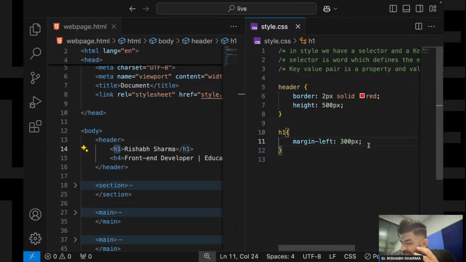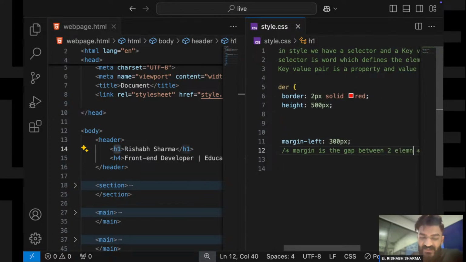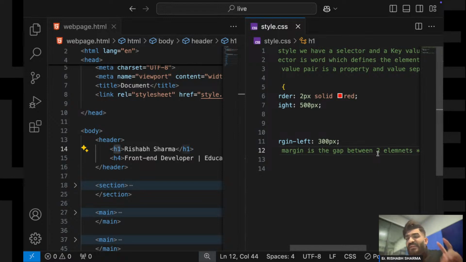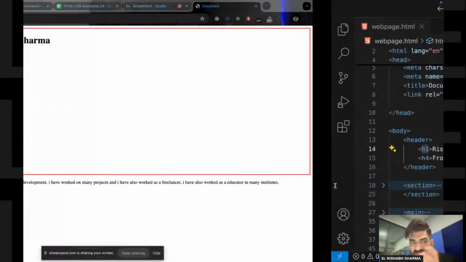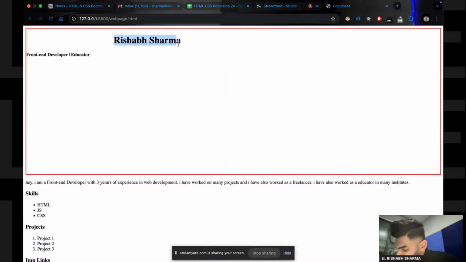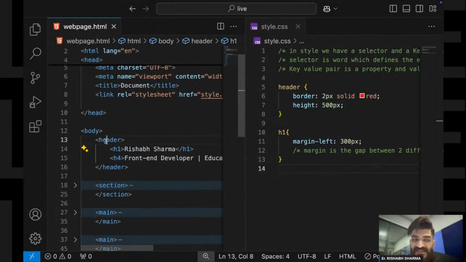Now let us understand what margin is. A margin is the gap between two different elements. We have one element, this h1 element, and outside it we have this header element.